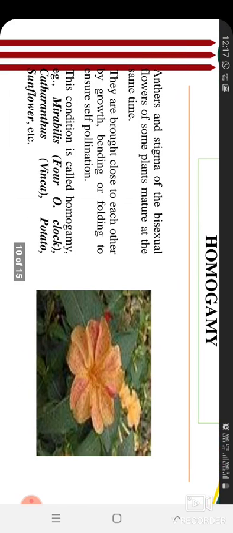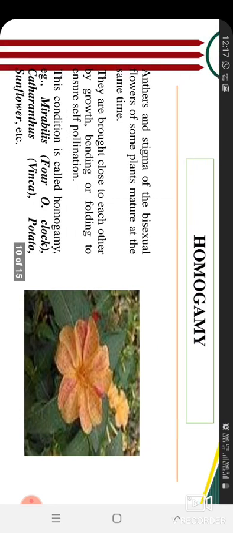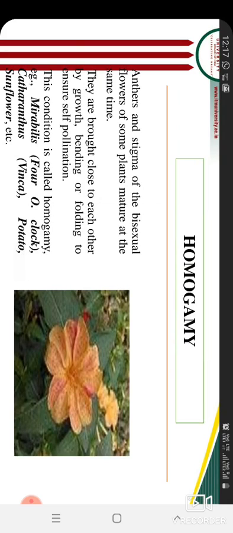If the anther and stigma of the bisexual flower of some plants mature at the same time, it's called homogamy, because due to that reason they are brought close to each other by growth, bending and folding to ensure self pollination.